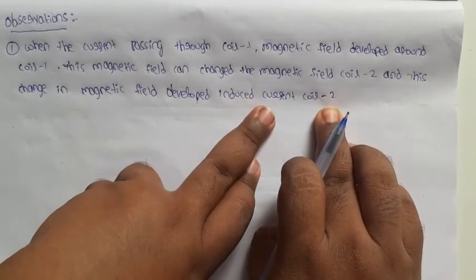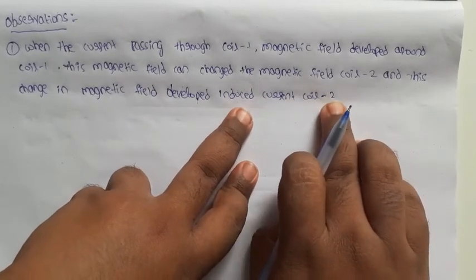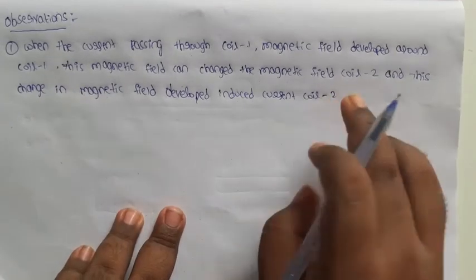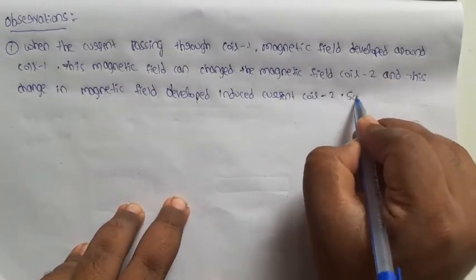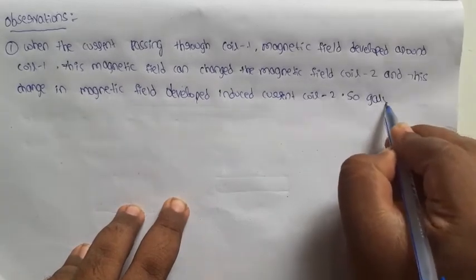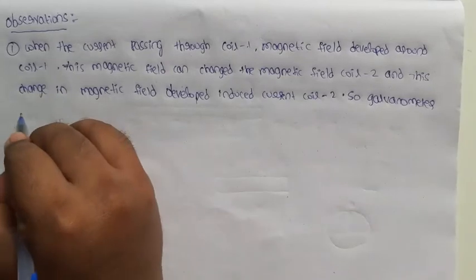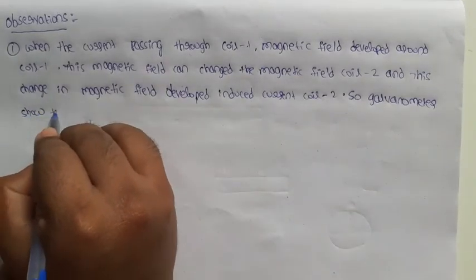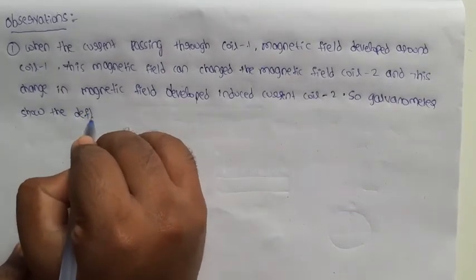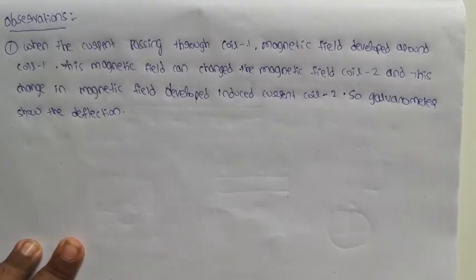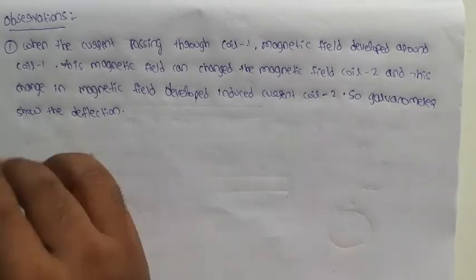The induced current is developed in coil 2 due to the change in magnetic field. So the galvanometer shows the deflection. That is the first observation.